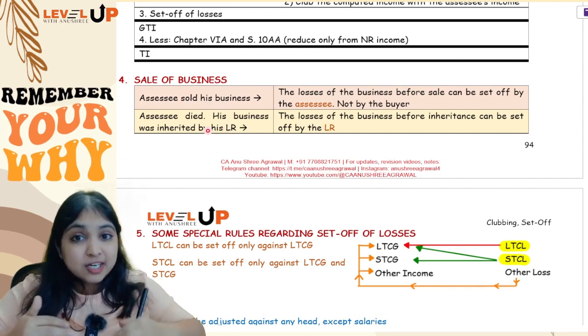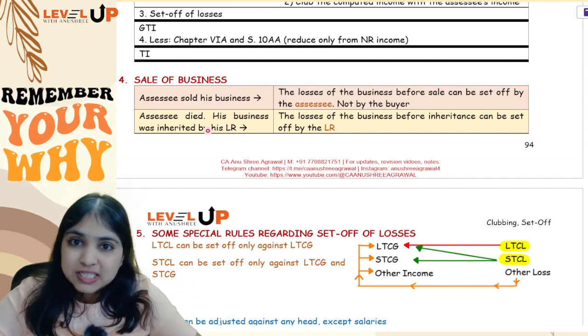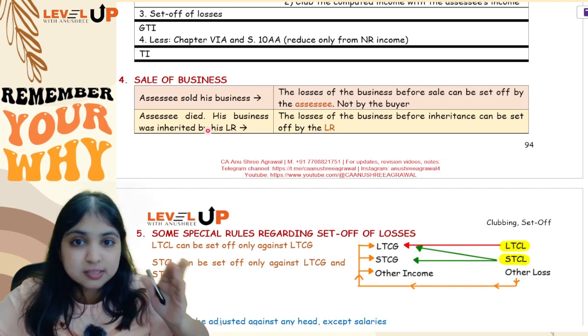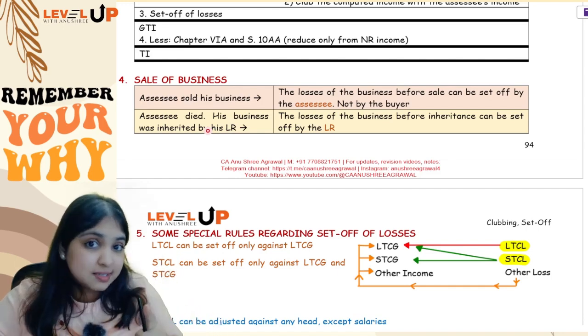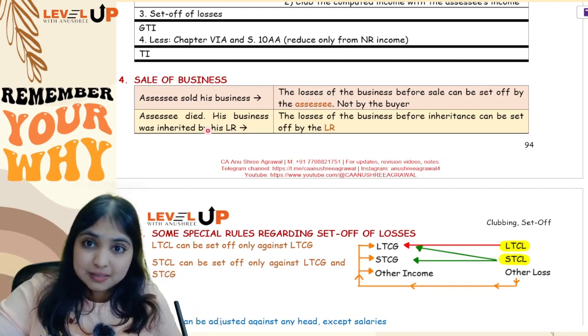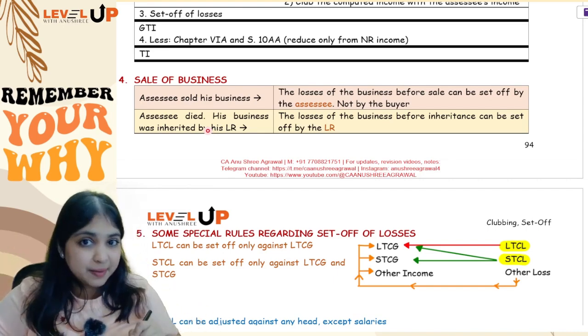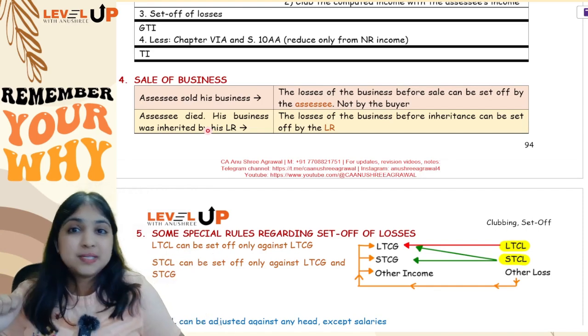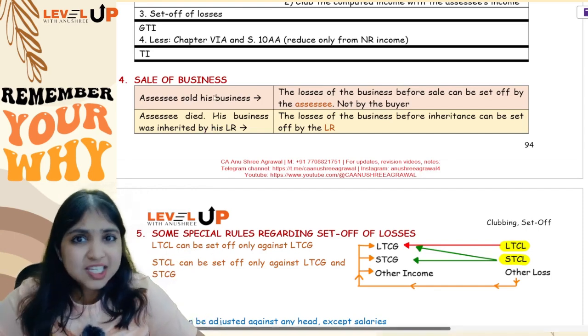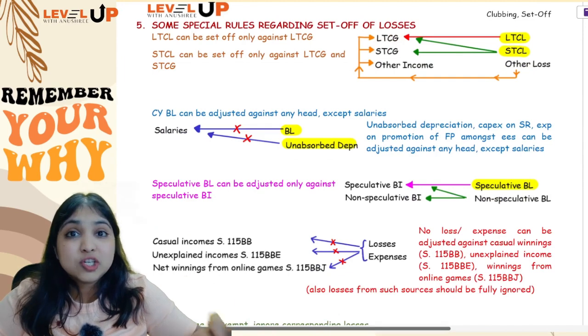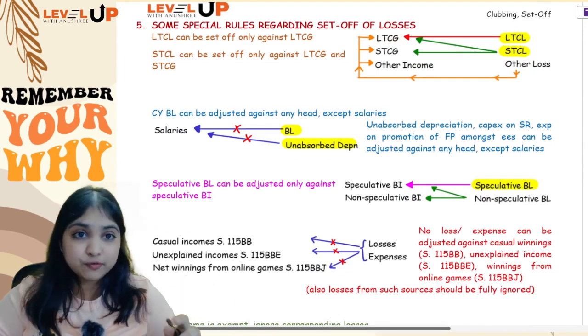So generally, when I transfer the business to you, I only transfer the business, I don't transfer the losses. However, in inheritance cases, not only will you get the business from me, but also the unabsorbed losses, and the legal representative will be adjusting them. Small point.